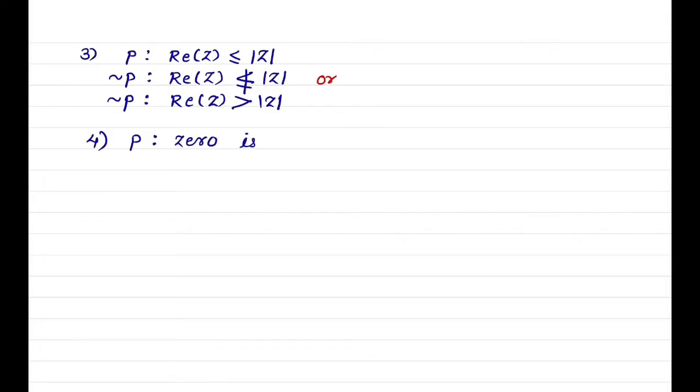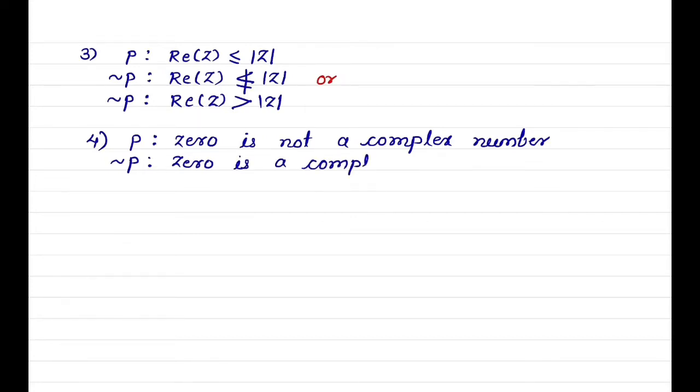Here P is 0 is not a complex number. Here not is already operated on the statement. So its negation is given by 0 is a complex number.